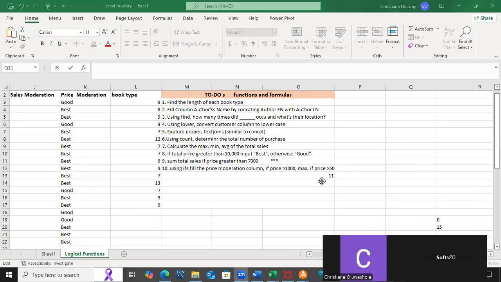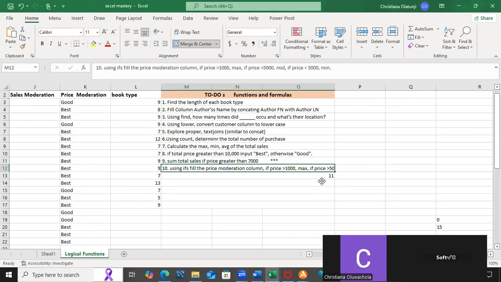We'll come back to this, and meanwhile, let's continue. Using IFS, fill the price moderation column. If price greater than 1,000, write max. If price less than 5,000, write minimum. And if no max, if price greater than 5,000, write mid.